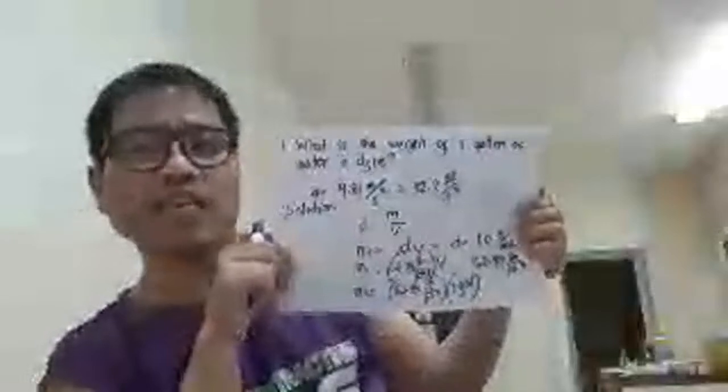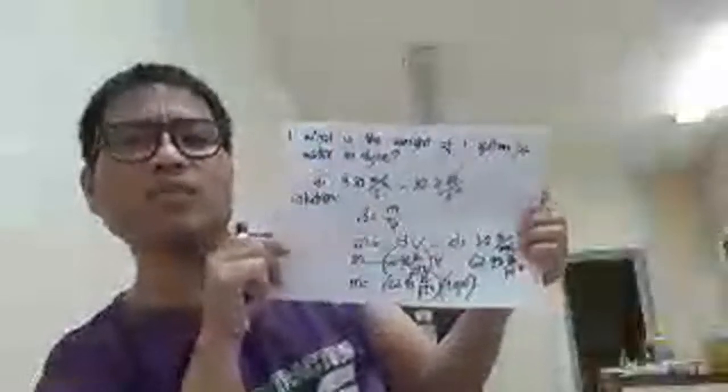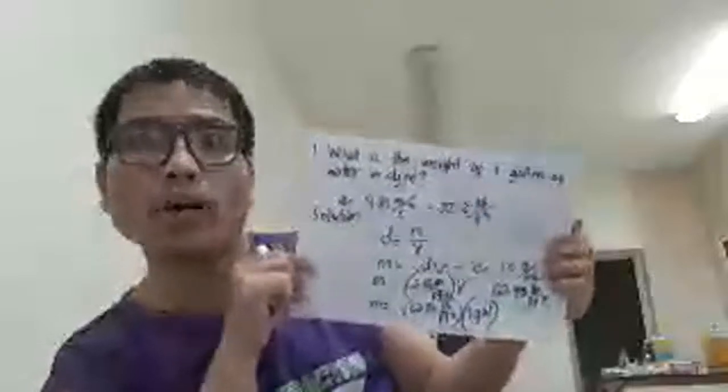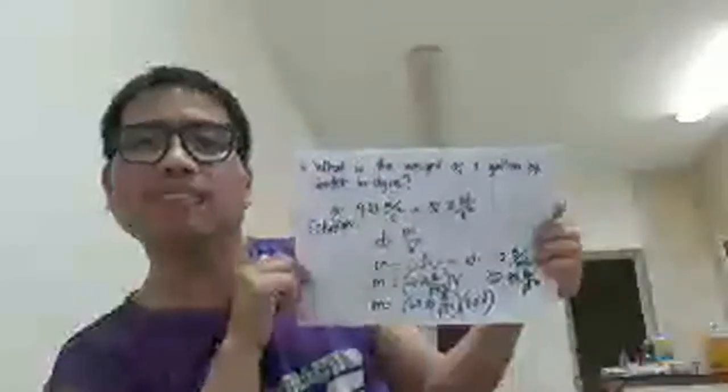Okay. What is the weight of 1 gallon of water in dyne? The answer is 3.72 times 10 to the 6. Okay? Dyne, or gram centimeter per second squared, is just the same. Okay? So I already did the most difficult problem, and the 9 problems are already conversion, and so on. So it's easy now tomorrow. Oh my gosh. Okay.